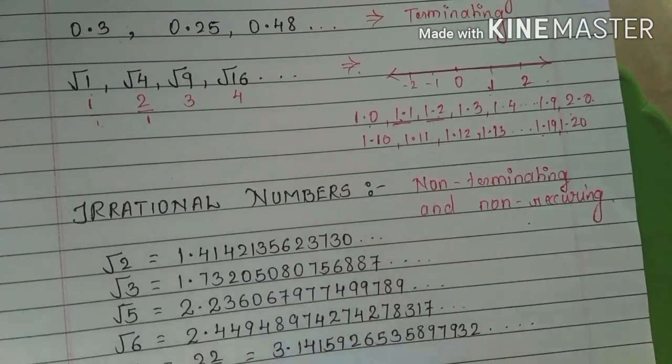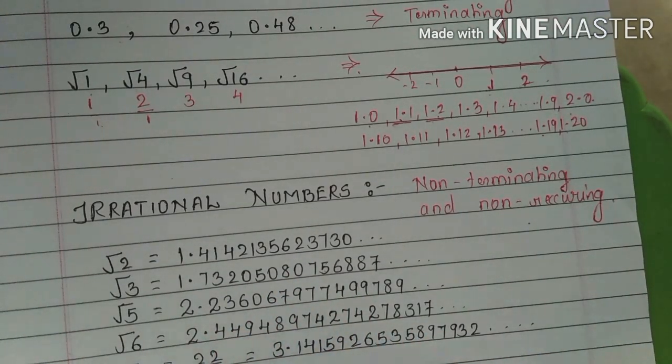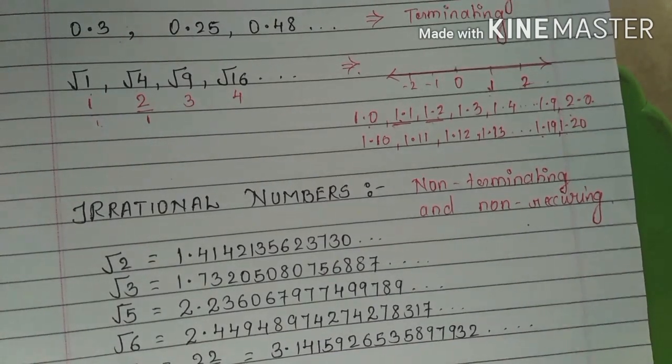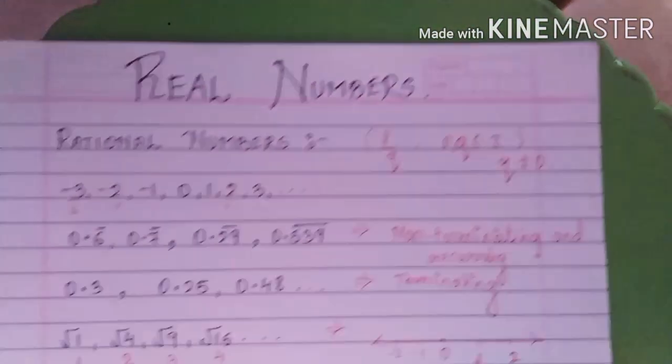We will see in the problem set how to show irrational numbers on the number line. Let us start with the problem practice set. Okay, in that the first question we have is practice set 2.2, question number 1.